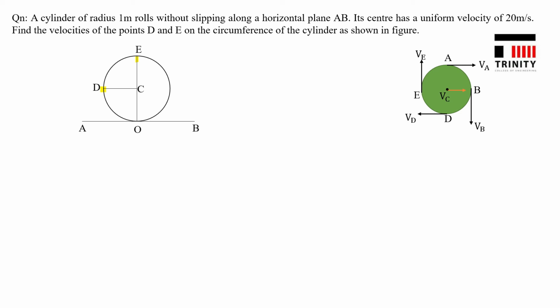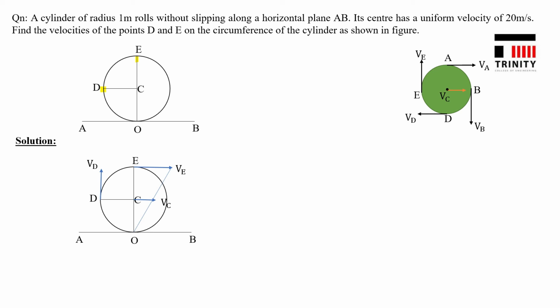Is that clear? Then comes the solution of this problem. First, draw the directions of velocities at E, C and D. Velocities VE and VC are parallel and act in the same direction.